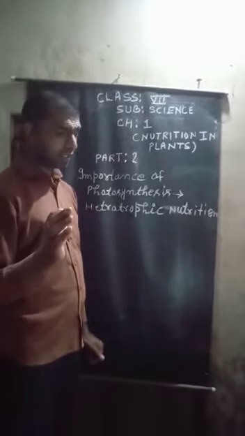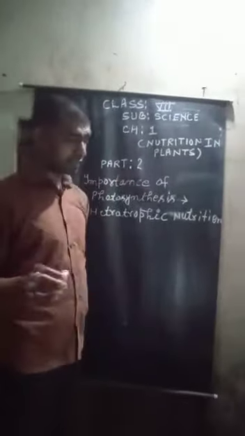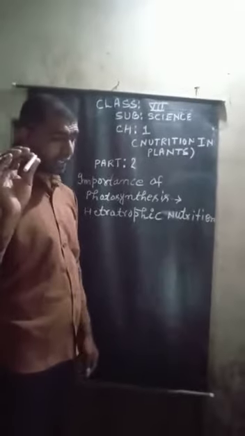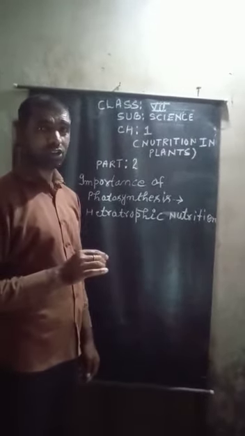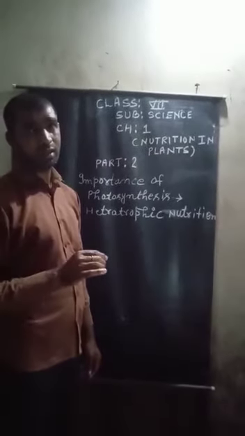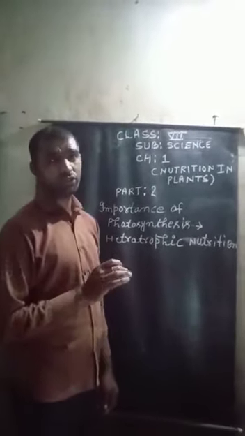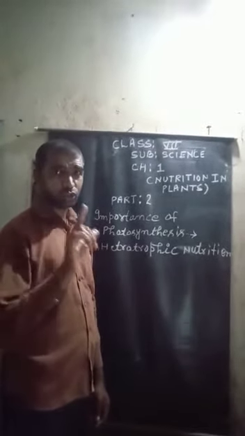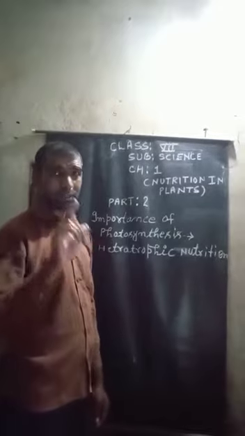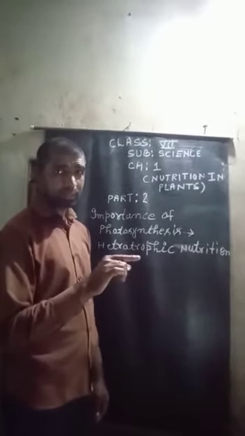And the last point in the importance of photosynthesis is that photosynthesis helps to maintain the balance between oxygen and carbon dioxide. It is a very important point. Note it down, all of you: photosynthesis also makes a balance between oxygen and carbon dioxide.